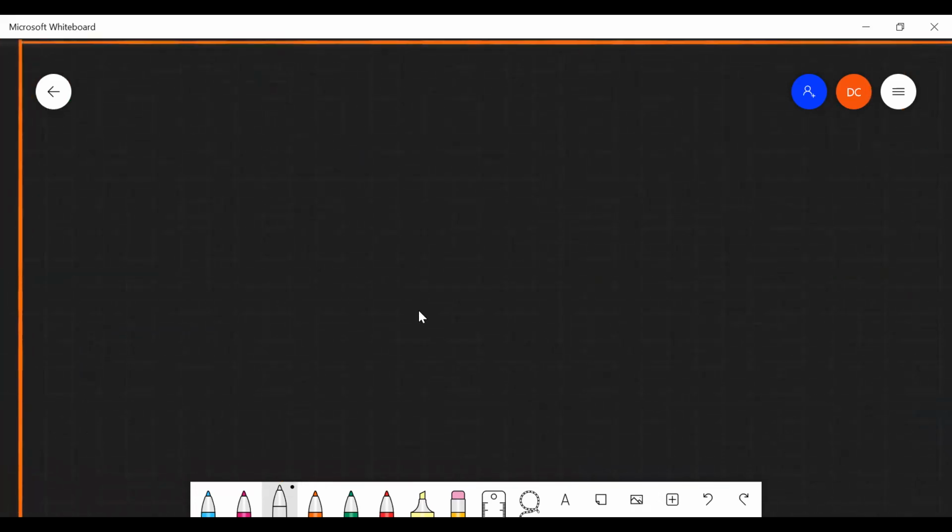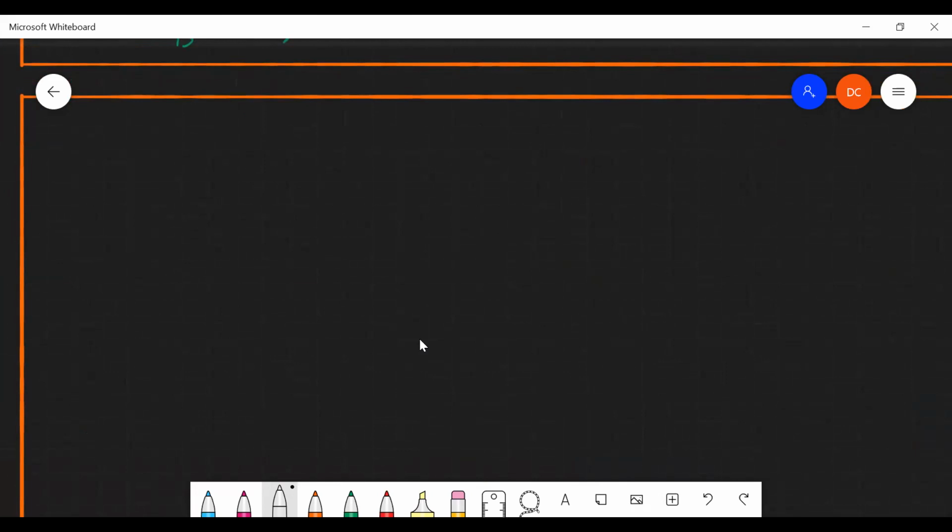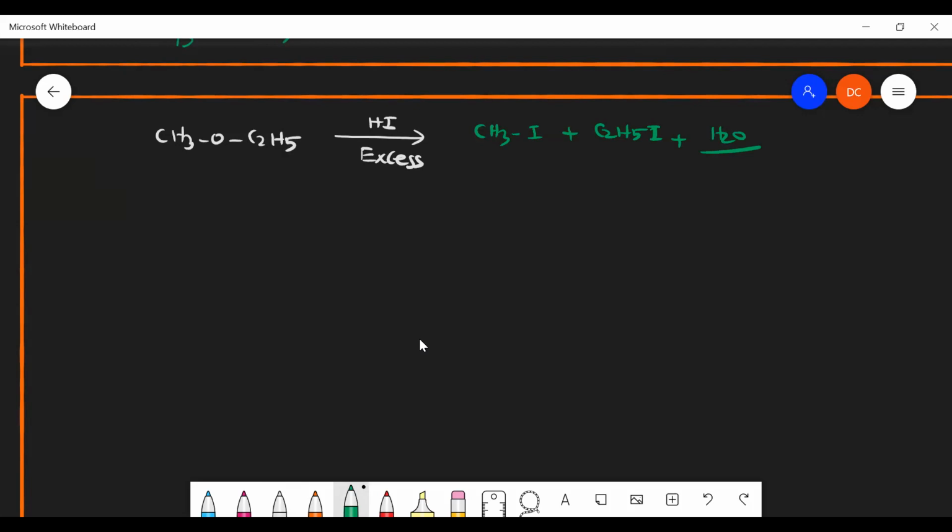Next one is, suppose CH3OC2H5 is there. Here HI will be added, and it will be given in excess. Then what kind of product can I get? I can get CH3I and C2H5I, along with water. This kind of product I can get. Even with a 3 degree ether, I can get the same kind of product.